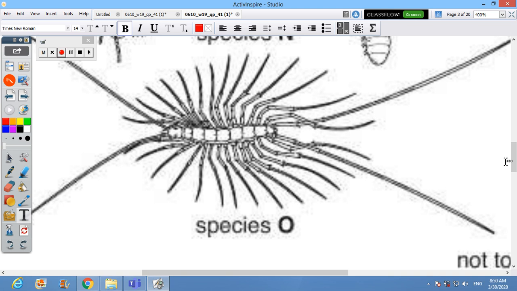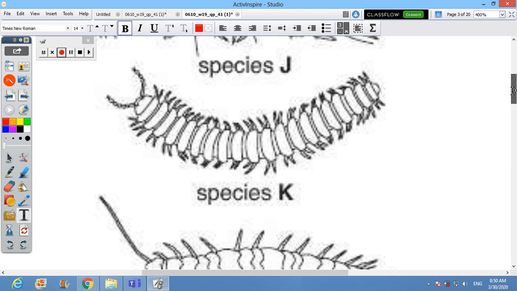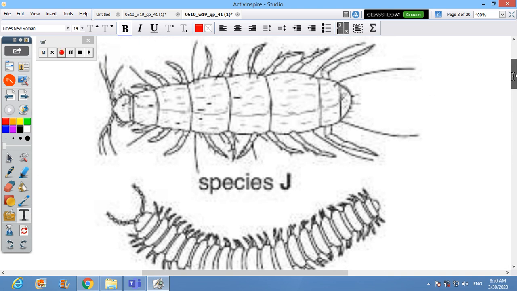Now let's come to the hair on the body. Only J does have hair on the body. Regarding the number of legs on each side, you can count the number of body segments and you can count the legs on one side. Compare the two sets, the set of body segments and the set of legs on each side. You will figure out how many legs on each side of every segment.